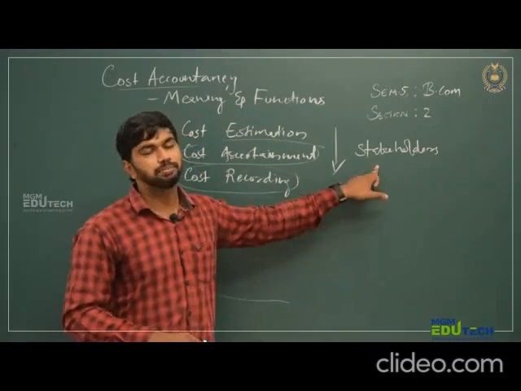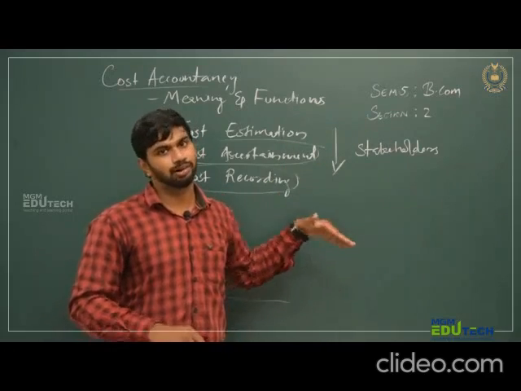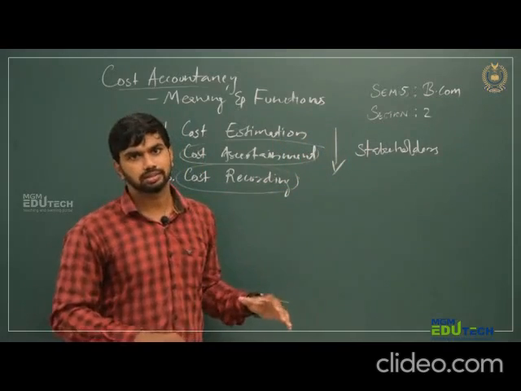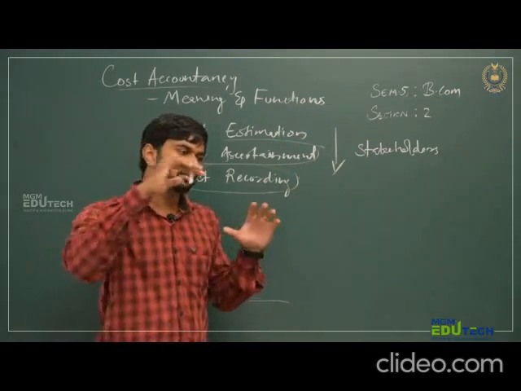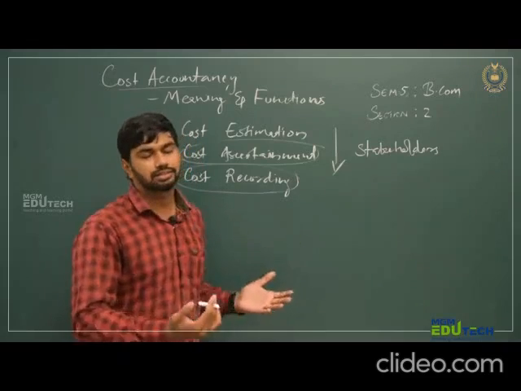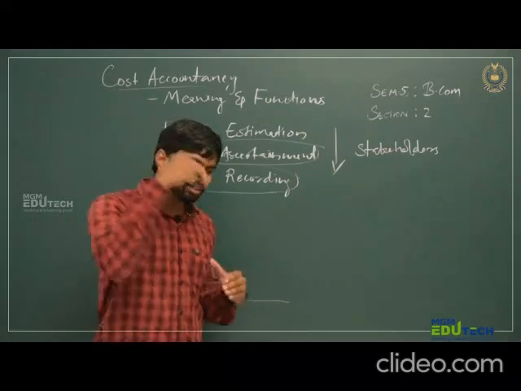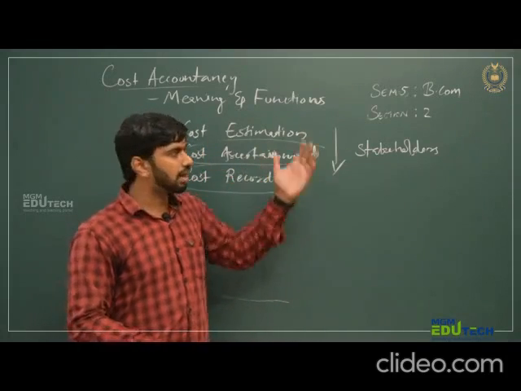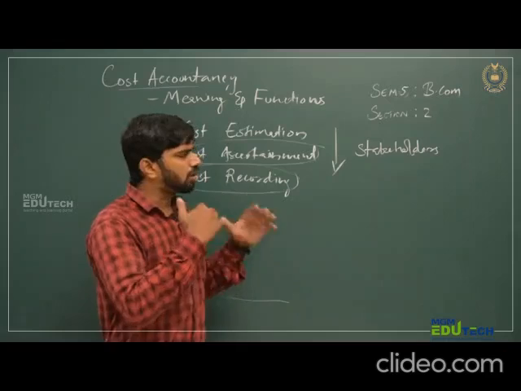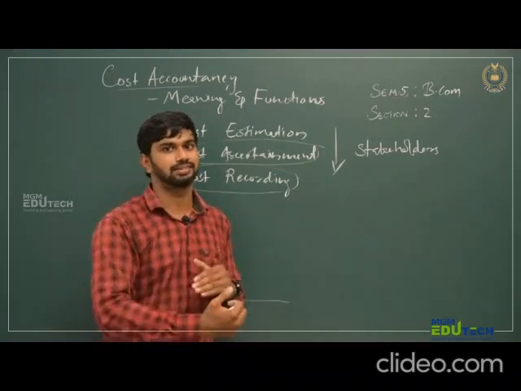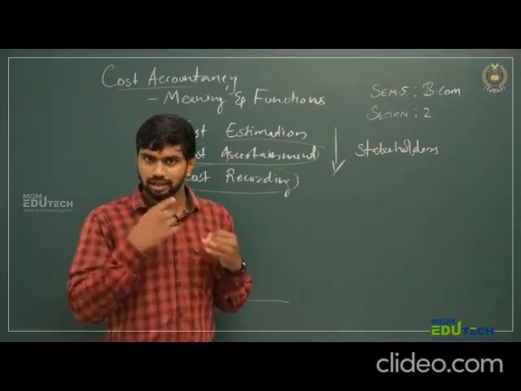The stakeholders can be classified into internal stakeholders and external stakeholders. What do we mean by internal stakeholders? They are inside the organization, like owners, employees or managers. They rest within the organization. External stakeholders are external authorities, not in direct relation with the business. They are outsiders, like government and customers.